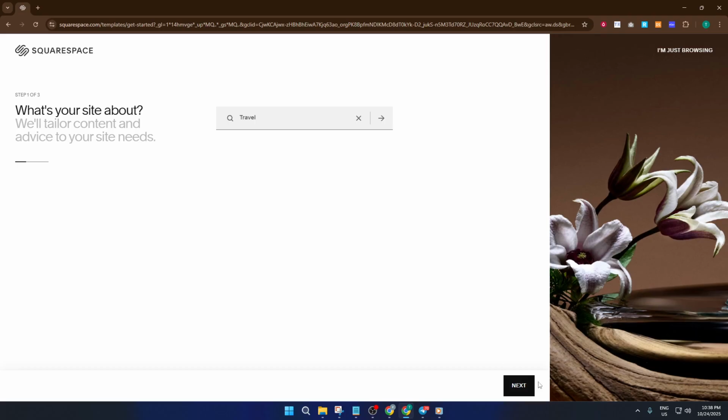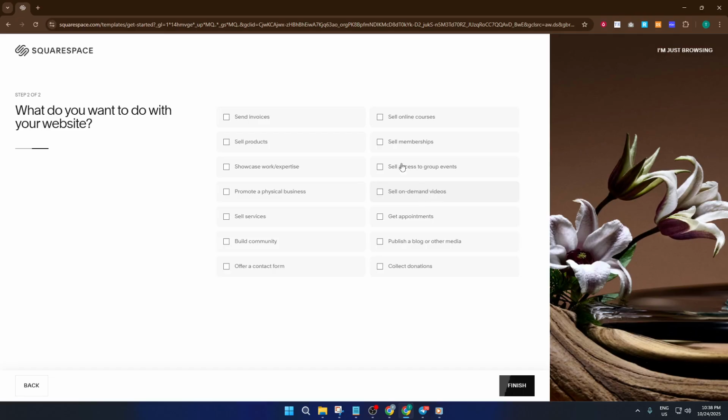Next. Now comes one of my favorite parts, choosing a template. Squarespace has a vast gallery of beautifully designed templates, organized by category and style. Take your time here. Scroll through a few options. Think of templates like a house's blueprint. If you're a photographer, you might be drawn to clean, image-focused designs. If you're planning an online shop, look for templates that highlight products. When something catches your eye, click on its thumbnail for a closer look. And when you're ready, hit Start with Template Name.